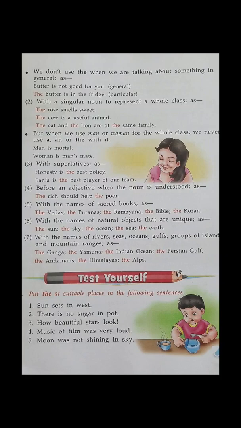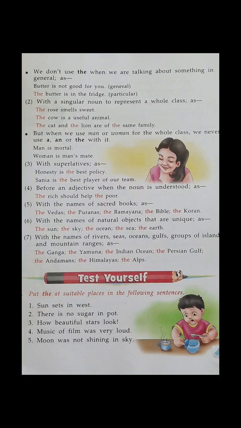With the name of sacred books, as the Vedas, the Puranas, the Ramayana, the Bible, the Quran. These are the sacred books, and these are the specific nouns also. You will find Vedas, Ramayana, Puranas. These are specific nouns also, and these are the names of the sacred books also. So you have to add the.